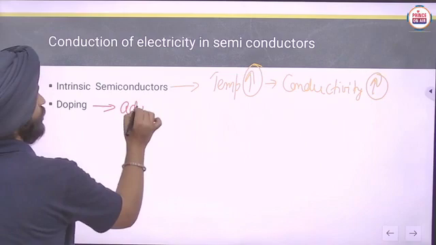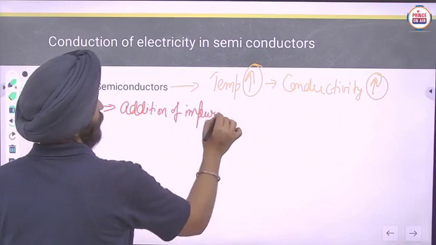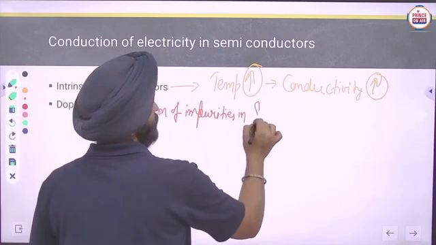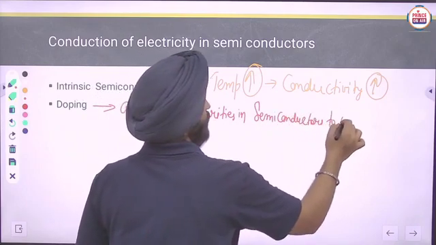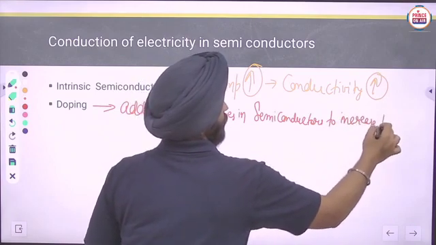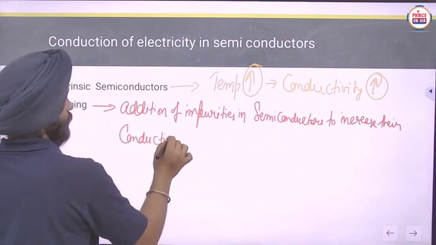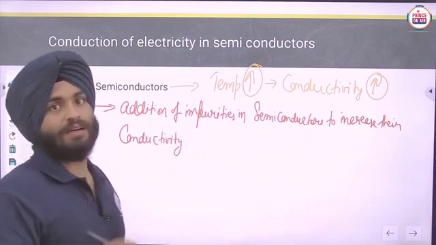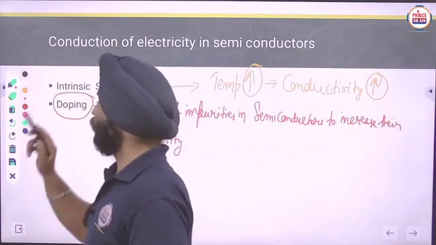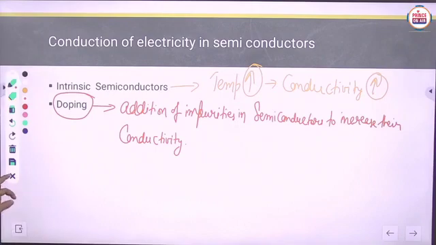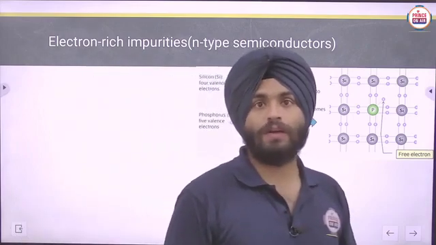So doping means addition of impurities in semiconductors to increase their conductivity. Okay, clear?